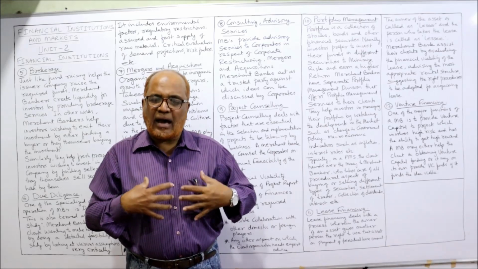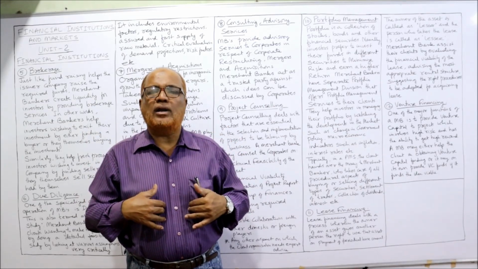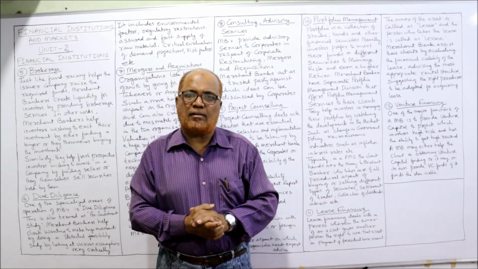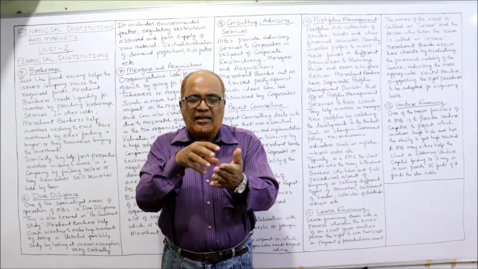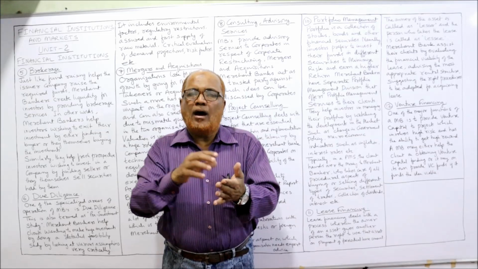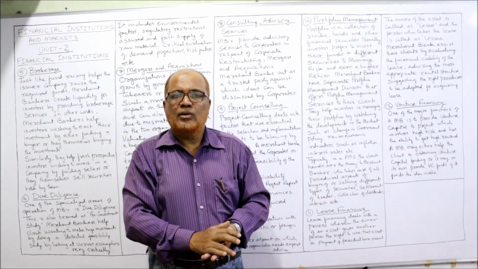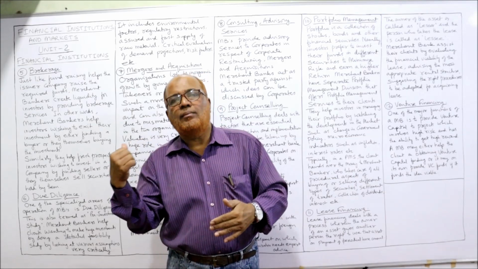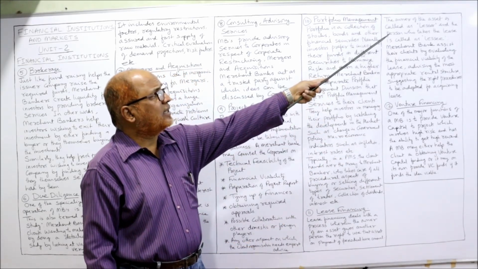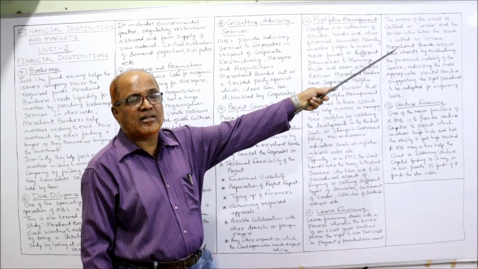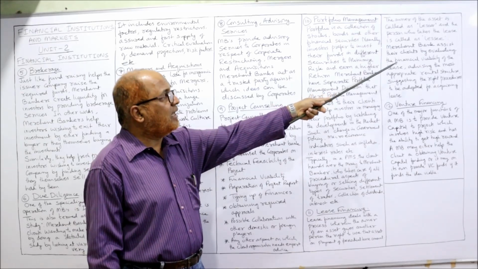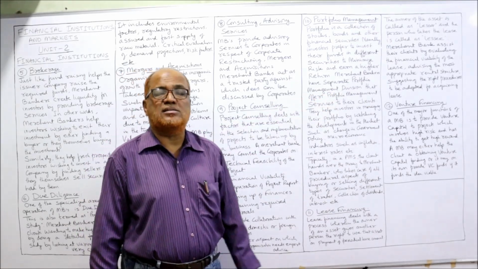So if I'm having a business, and I want to take on lease a vehicle or anything like that, I will consult my merchant banker. They will advise how my cash flow will get affected by taking this on lease. How much lease rent should I pay? So evaluation of the lease agreement will be done by the merchant banker. The owner of the asset is called the lessor and the person who takes the asset is called the lessee. Merchant banks assist their clients by evaluating the financial viability of the lease.